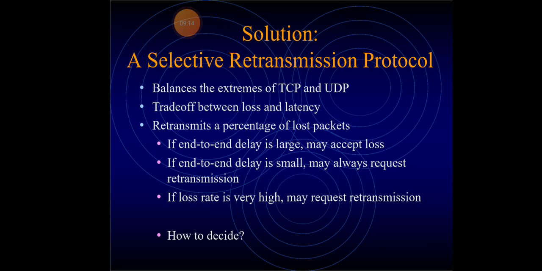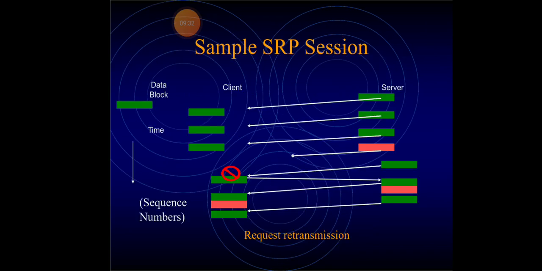We have to balance the extremes of TCP and UDP and trade off between loss and latency, and retransmit a percentage of lost packets. That means if the end-to-end delay is large, we may accept loss. If the end-to-end delay is small, we may always request retransmission. If the loss rate is very high, we may request retransmission.